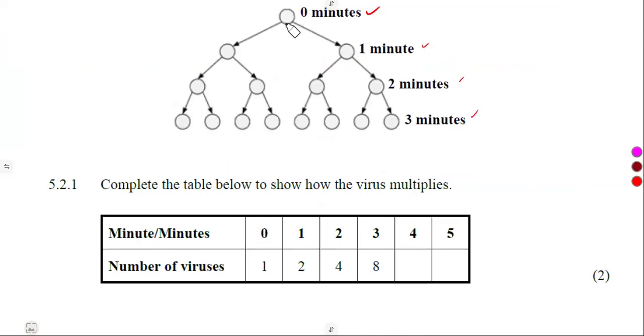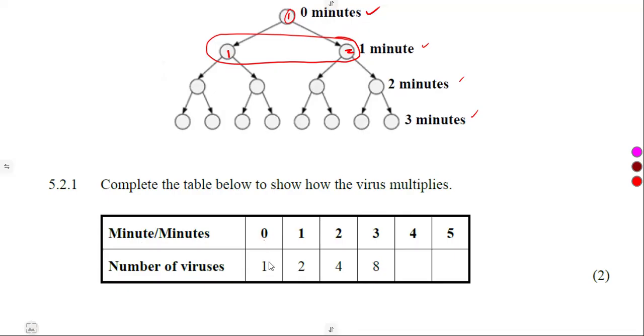We can see that at 0 the only thing we have, the number of virus, is 1. Under 1 minute, we've got 1, 2. So this is what we are given on this table.